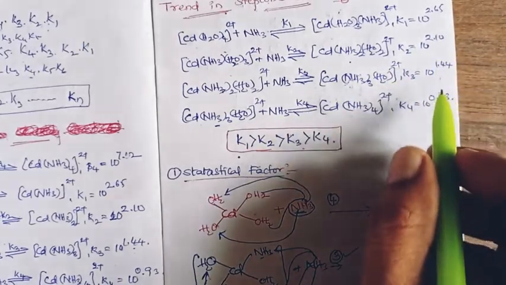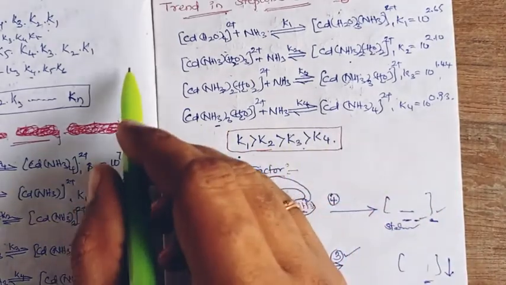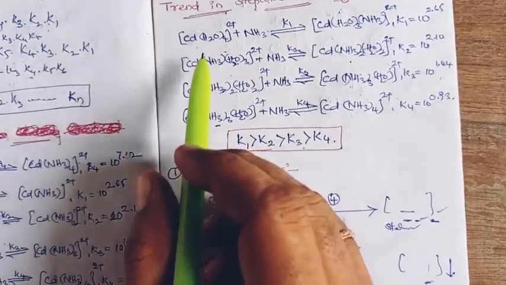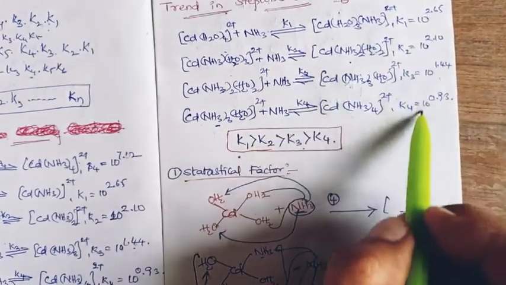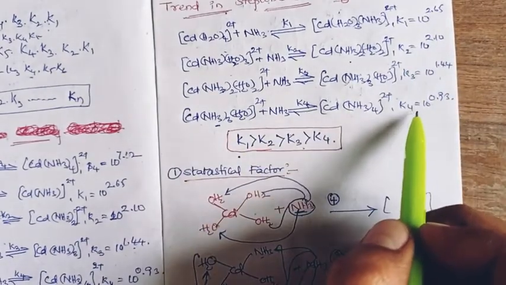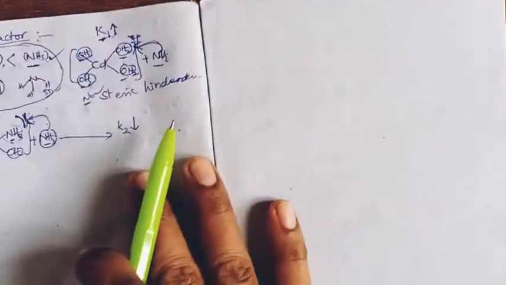So there is a gradual decrease due to the steric interactions of pre-coordinated ligand sites in the complex, right? Which reflects in the K1 to K4 decrease. So that is the second factor we can express.